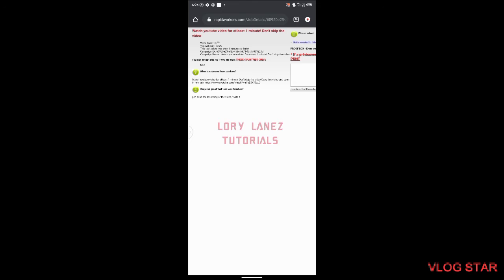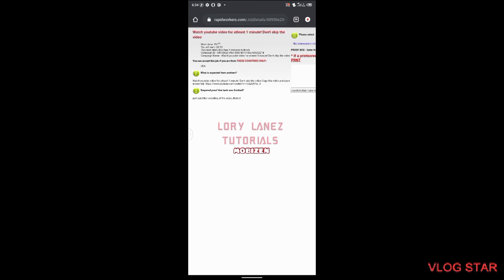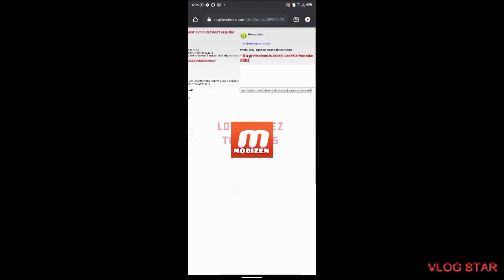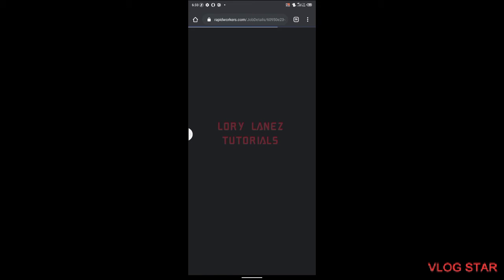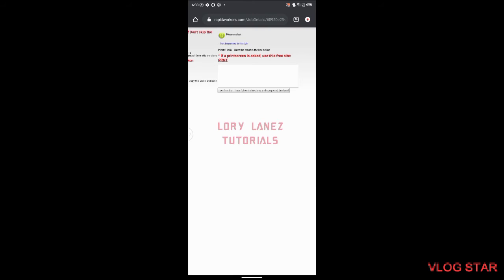So, required proof that the task was finished. Just send the recording of the video. That's it. Oh wow. Just screen record it and send it. Or if your phone doesn't do screen recording or you don't have the materials, you can use Mobizen. Go to the Play Store and download Mobizen screen recorder. The description is down below.